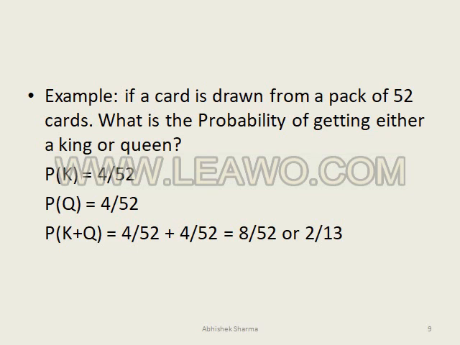So basically there are four kings, one of spade, one of club, one of heart and one of diamond. So the probability of getting a king is 4 by 52, and in the same way the probability of getting a queen is also 4 by 52. So the probability of getting either a king or a queen is 4 by 52 plus 4 by 52, that is 8 by 52. If you cancel, the answer would be 2 by 13.